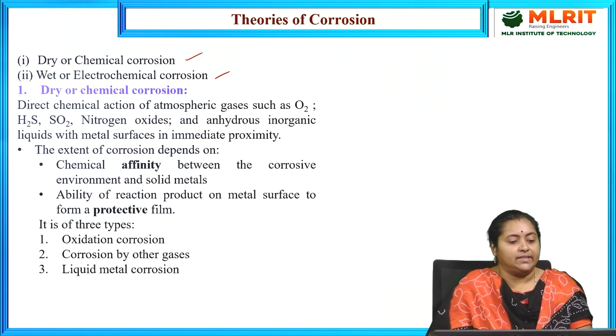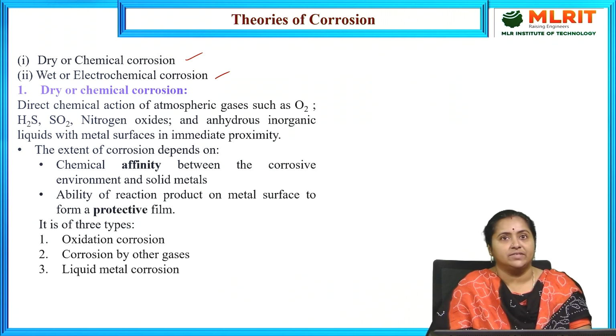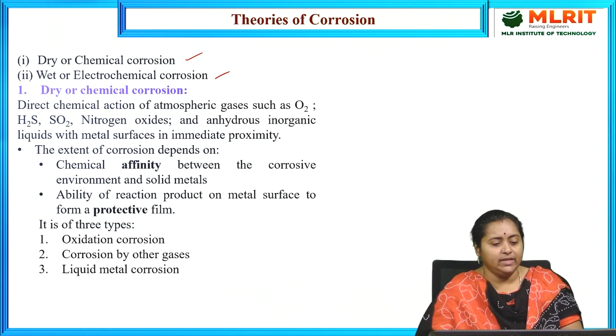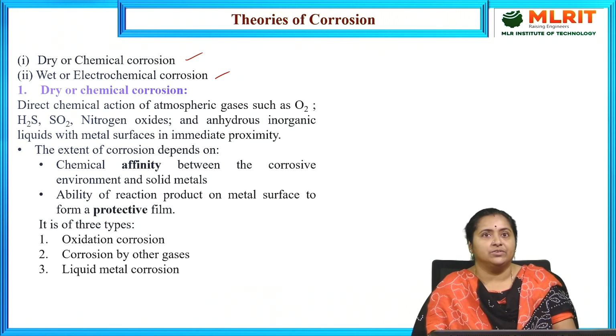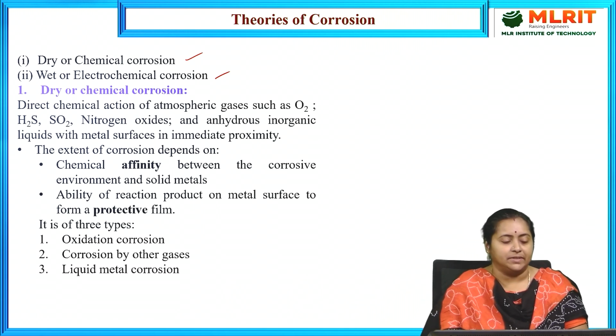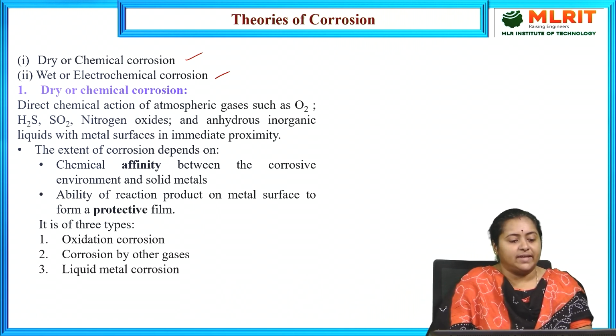Dry theory or chemical theory of corrosion is purely due to the attack of atmospheric gases like oxygen, hydrogen sulfide, oxides of sulfur, similarly oxides of nitrogen, and any anhydrous inorganic liquid that is going to attack the metallic surface in immediate proximity. What happens when any gas, say for example oxygen, attacks the metallic surface? It is able to form a metal oxide layer.